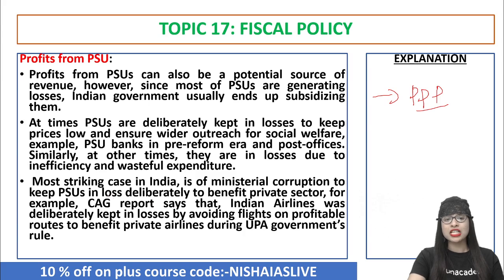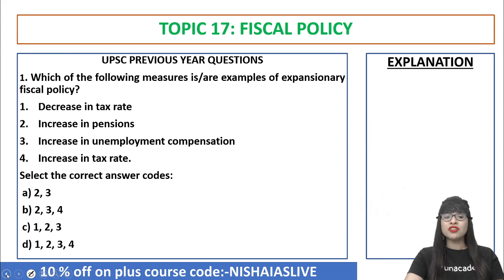For example, the Comptroller and Auditor General report says that Indian Airlines was deliberately kept in losses by avoiding flights on profitable routes. Why? Because the private airlines had to benefit during the UPA government rule. There are a few examples popping up. And these days, more than the government airlines, the private airlines are a good market. Your Indigo and Air India, you can have a good comparison. So we are done for the day, my young officers.